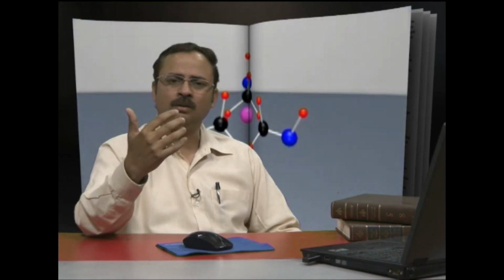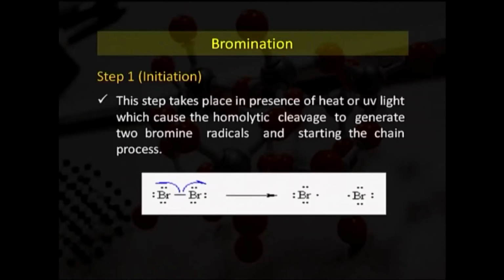In homolytic cleavage, the shared electrons of the covalent bond move towards both of the atoms, leaving an unpaired electron on each. Here we see the bromine atoms in the form of a Br2 molecule, and this is the covalent bond, with the shared electrons going to one bromine atom and the other bromine atom. We see here that this is the electron in the form of a free radical.